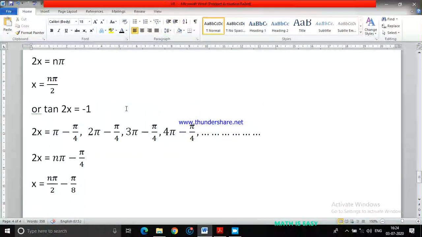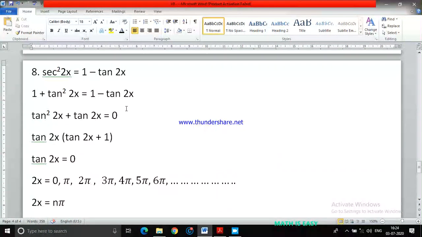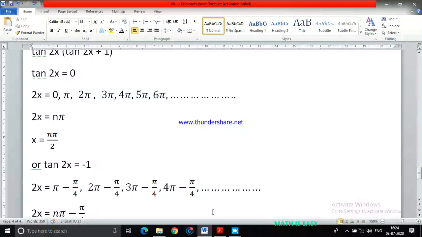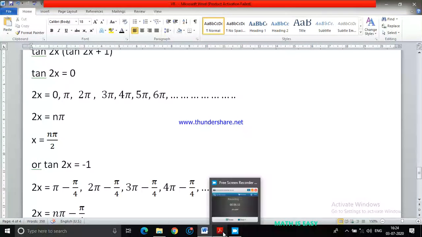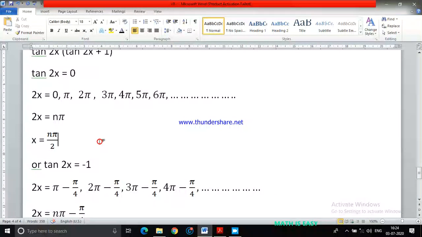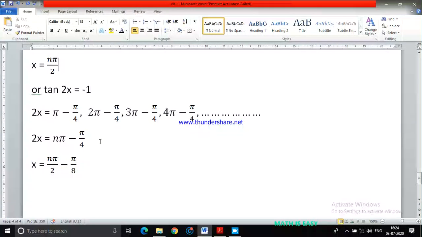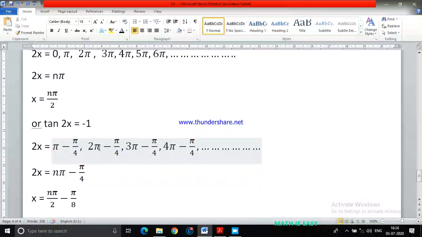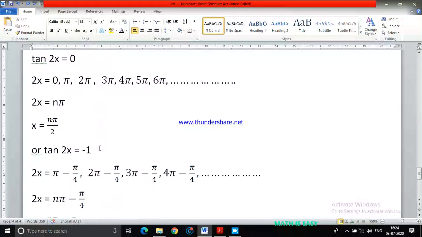So both these values of x can be possible for the 8th question. If your answers are different, don't worry, because we already discussed that depending on which way you are solving, your answers may vary. Here I used the quadrant method, so I got this answer.